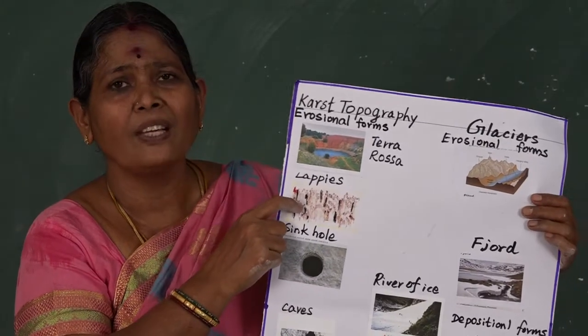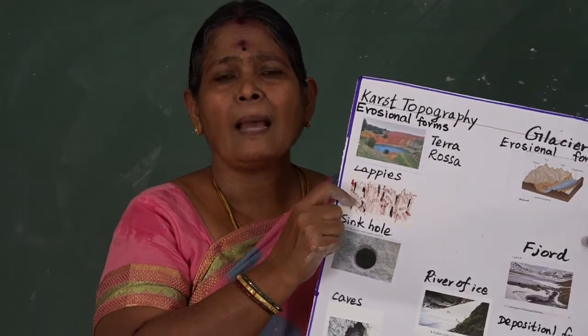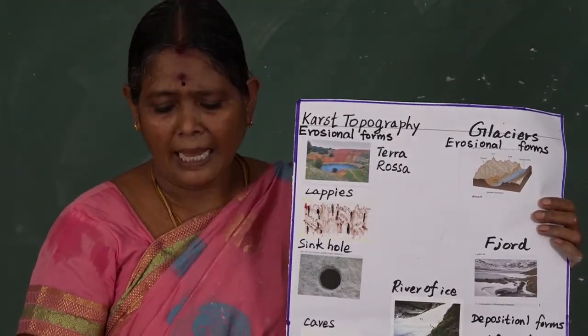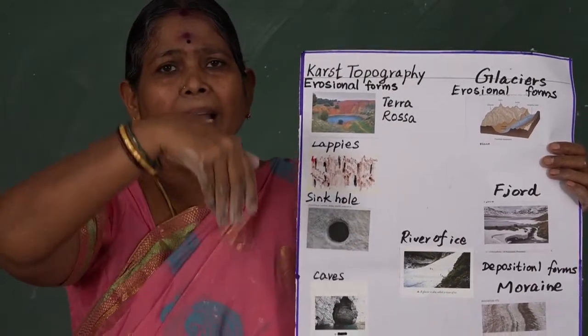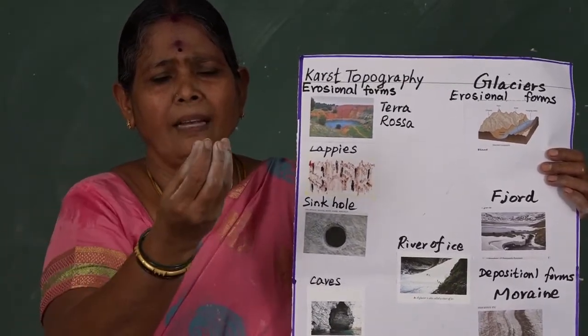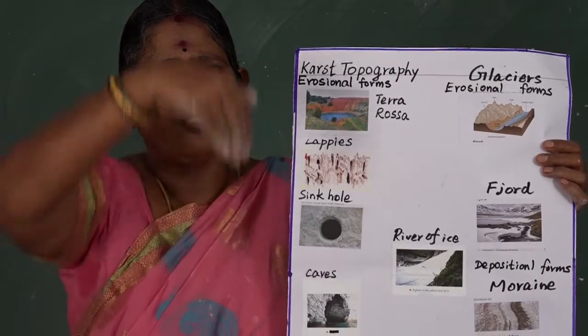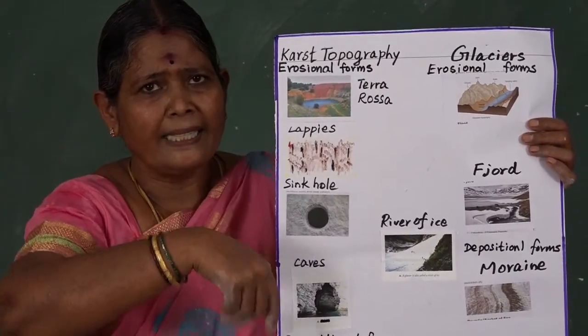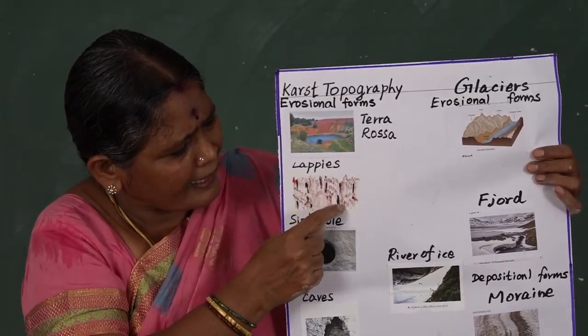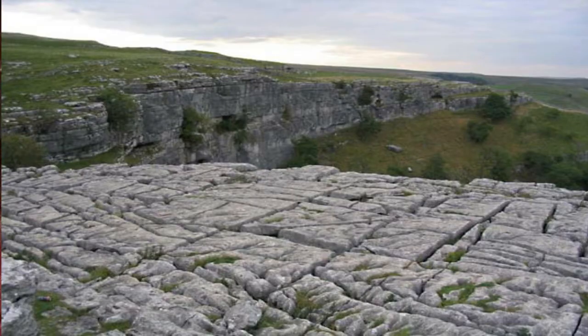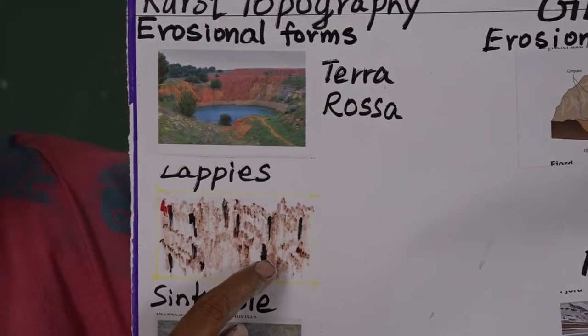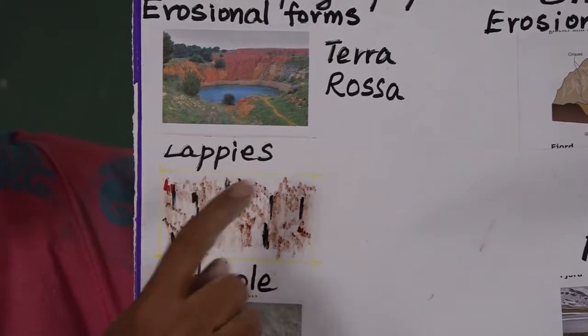Then the second feature we say as lapis. Lapis are formed where limestone rocks are vertically corroded by rainwater. Usually limestone is soluble. It is vertically corroded and develops a furrow-like structure. For example, I say ant hills. You can see huge ant hills. Such type of structures we say as lapis.